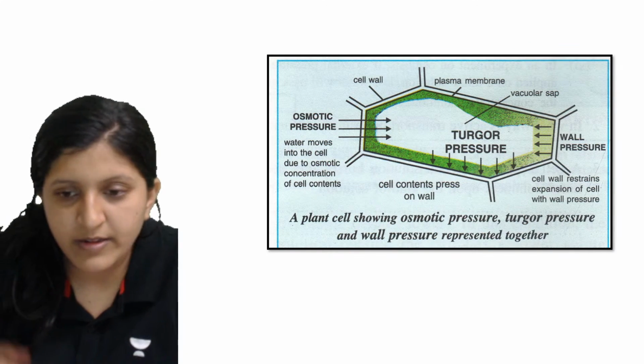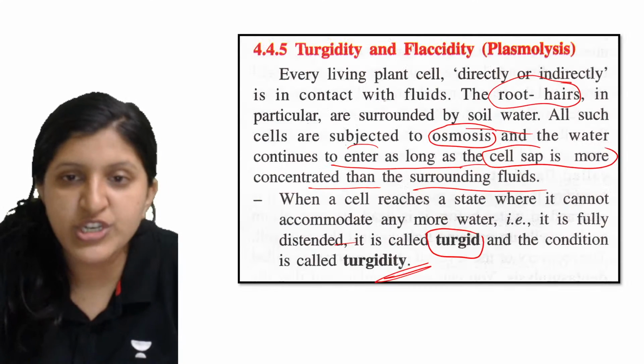No? The rest of the things, imbibition is clear, diffusion, then there is turgidity, flaccidity. Turgidity and flaccidity are conditions of the cell. Plasmolysis is a process where flaccidity is achieved. Endosmosis or exosmosis also. Endosmosis is where turgidity can be achieved. Exosmosis is where flaccidity can be achieved. So that can be with respect to the cells.